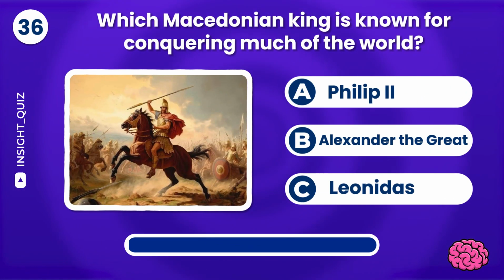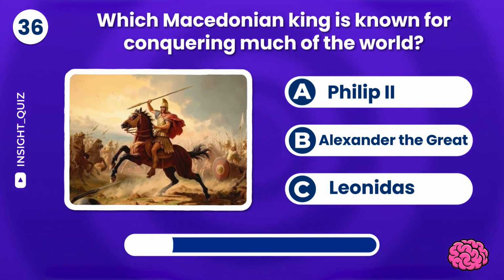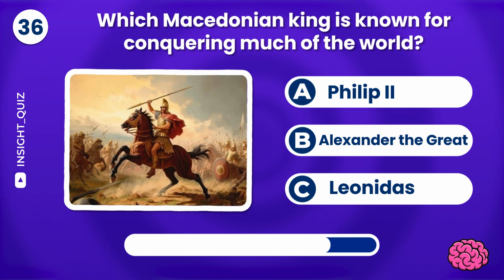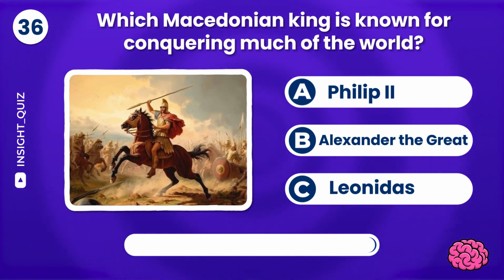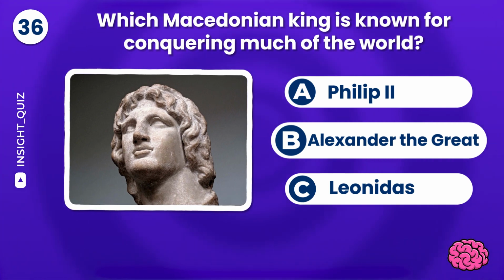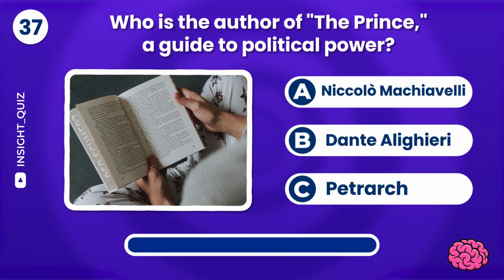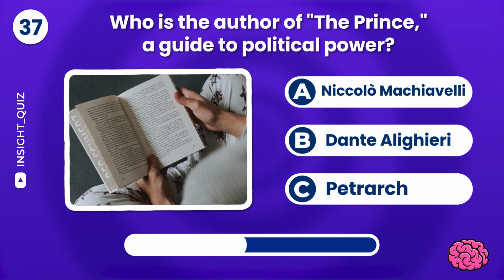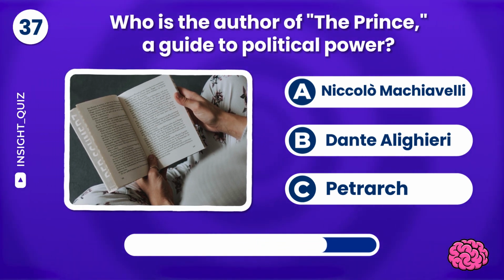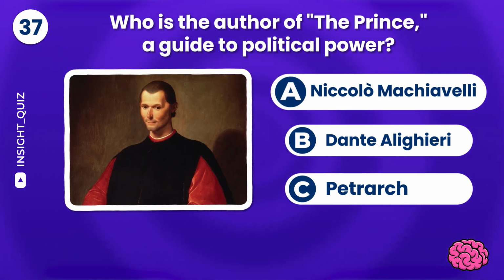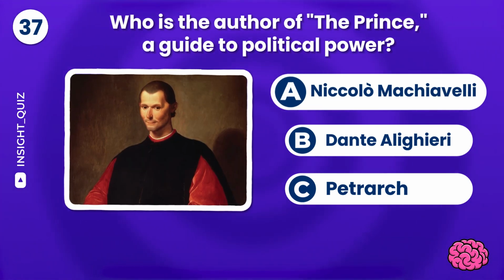Next question. Which Macedonian king is known for conquering much of the world? Philip II, Alexander the Great, or Leonidas? Right! Alexander the Great. Who is the author of The Prince, A Guide to Political Power? Niccolò Machiavelli, Dante Alighieri, or Petrarch? The answer is Niccolò Machiavelli.